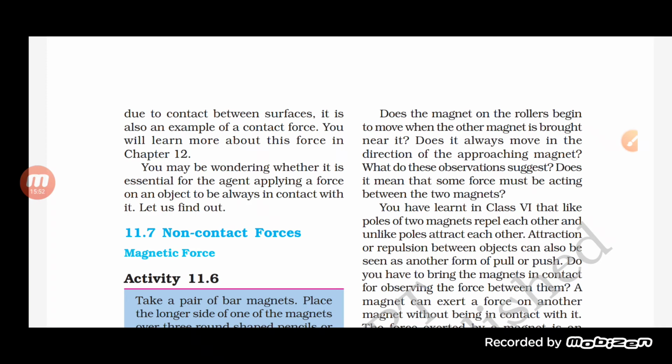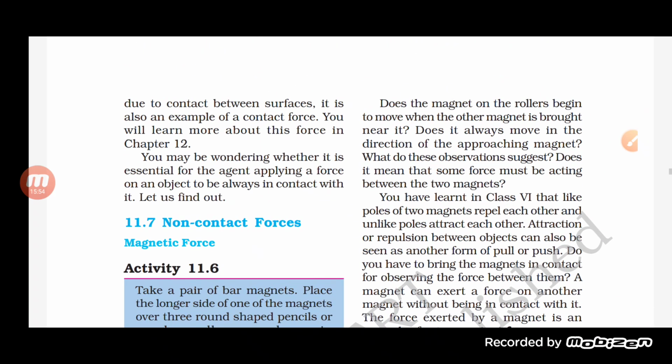Okay, the second one is the non-contact force. So muscular force and frictional force, both of these forces are what? They are contact forces. There are some forces which act on another object without touching it. Such a force is called a non-contact force. Let us find out what the different types of forces are which come under the category of non-contact force. The first one is the magnetic force.